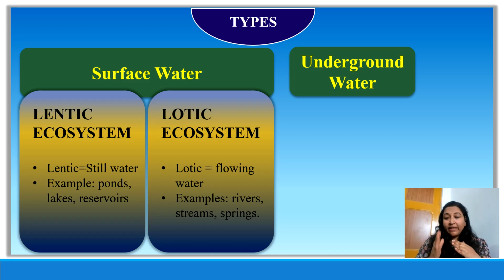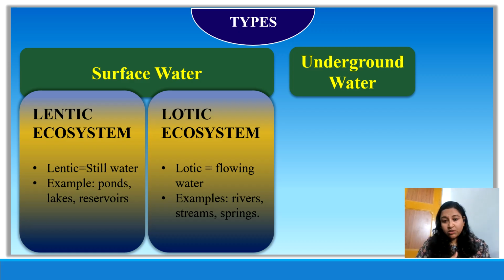Examples are ponds, lakes, reservoirs, etc. Whenever the water molecules in a water body do not flow, there is absolutely no flow, they are standing stationary in one place, we call that a lentic ecosystem. There could be flow, maybe in some special cases, okay? But that flow is again a discontinuous flow, not a continuous flow.